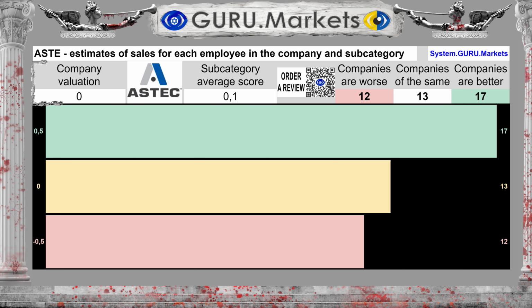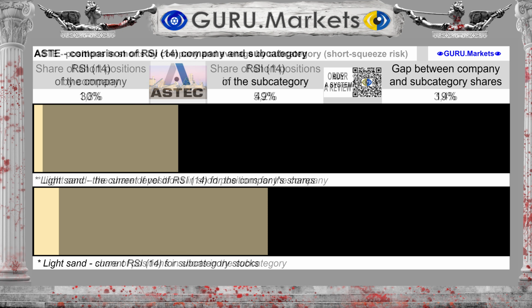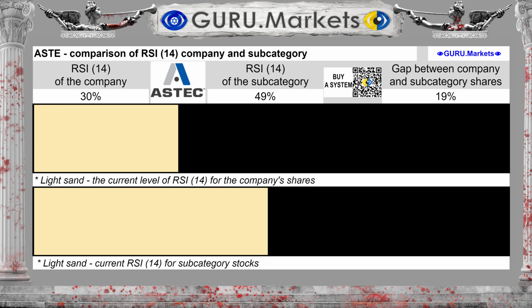Tolerable, 0 points. The volume of short transactions corresponds to 1.8%, with an average for the subcategory of 5.2%. This is an indicator of a possible short squeeze. Technical indicator RSI, 14, shows a level of 30% for the company Astec Industries, Inc. ASTE. For the subcategory, the RSI level, 14, is approximately 49%. Potentially, the securities of the subcategory are valued higher than those of the company Astec Industries Inc.